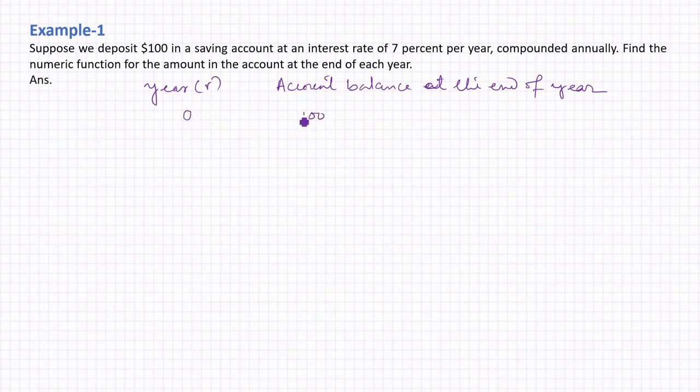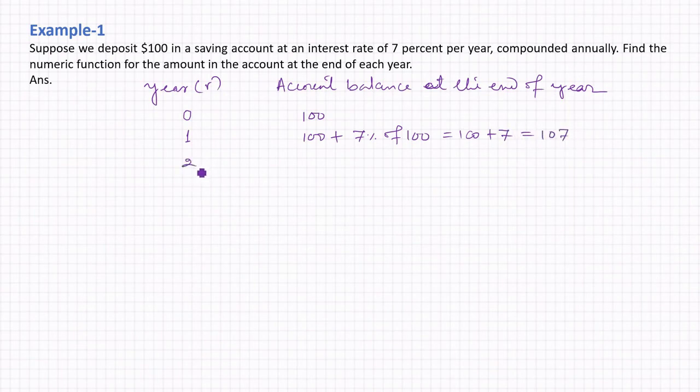I'm just writing the numeric values. After 1 year, at the end of 1 year, what will be the account balance? The account balance is equal to 100 plus 7% of 100. So this is 100 plus 7, which is equal to 107.